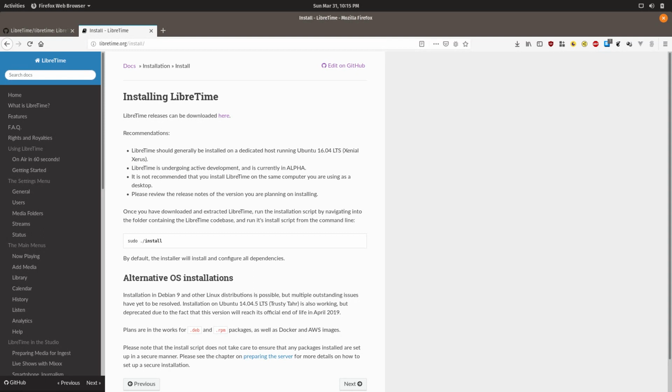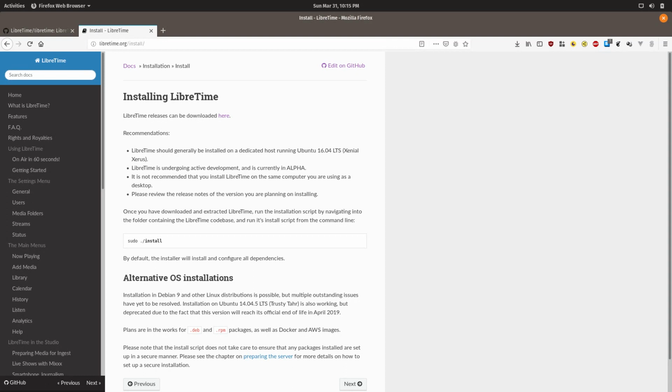If you're just trying to use LibreTime to test it out as a developer, you can use Vagrant. Check out our developer tutorial and documents on the LibreTime.org manual for more directions on how to get this set up. I will be using a Vagrant Box to record this screencast.